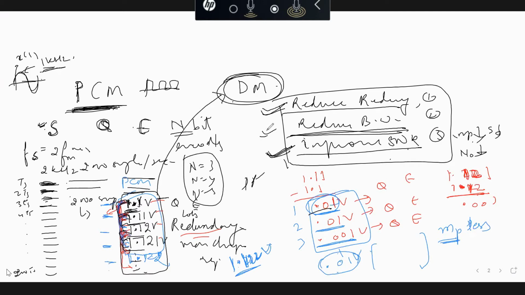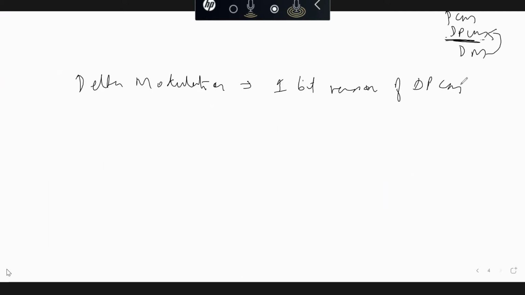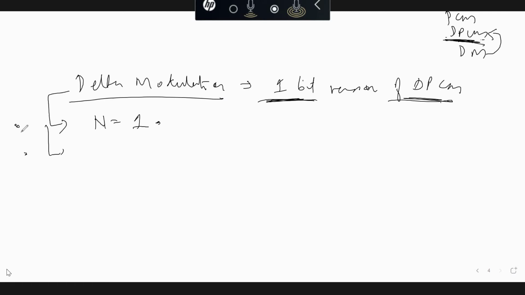Now, delta modulation has a similar principle to DPCM, but it is a 1-bit version of DPCM in the sense that the number of encoded bits is only 1. And another important thing that we are doing in delta modulation is oversampling.